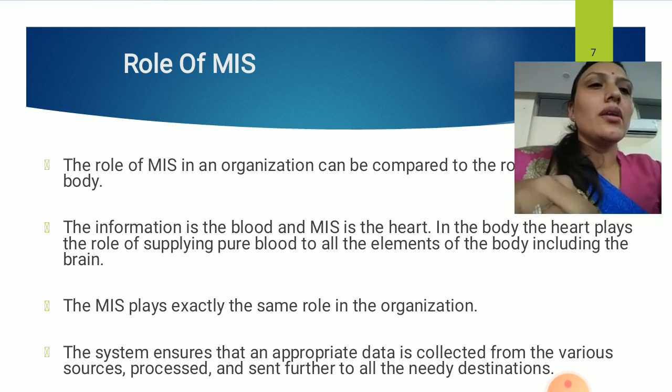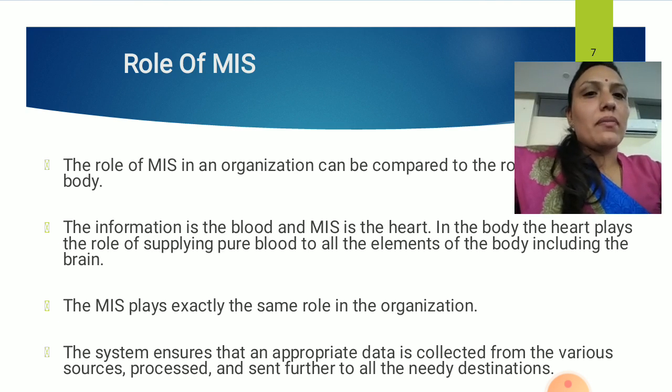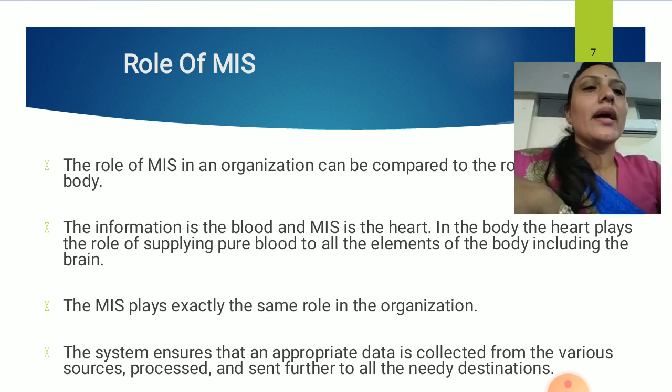So if they need the information about the employee, they just contact the HR department. So they will receive information and they will process as per the need. In the same manner, the manufacturing department collects the information and gives it to the production department or the marketing department so that they can process further, right?